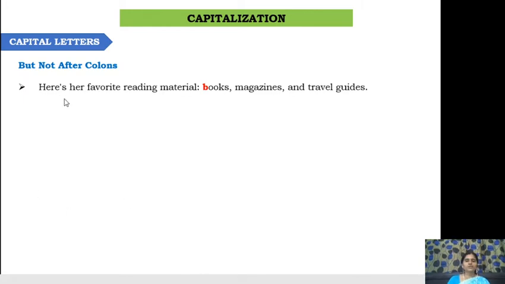Here in this sentence, here's her favorite reading material: books, magazines, and travel guides. They have kept a colon because we have a list of things here. Of course, these are a list of things, but this is not a complete sentence. This part after the colon is not a complete sentence. So there is no need of starting with a capital letter. Instead, we have to use only small letters. This is one exceptional rule which we have to remember.